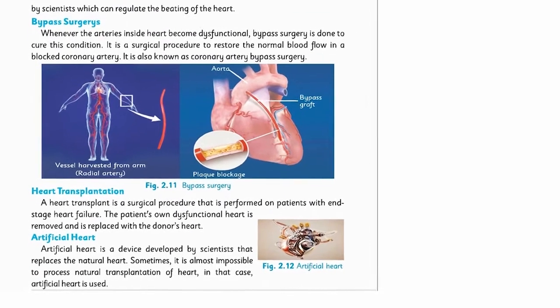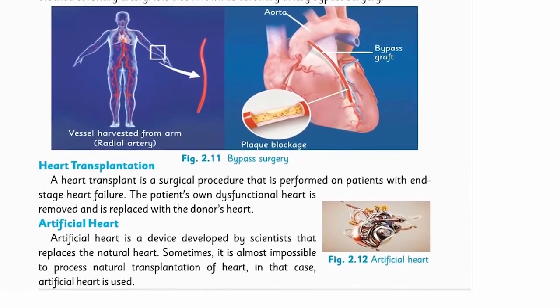The other great development in the treatment of disorders of the circulatory system is heart transplantation. Heart transplantation is a surgical procedure performed on patients with end-stage heart failure.